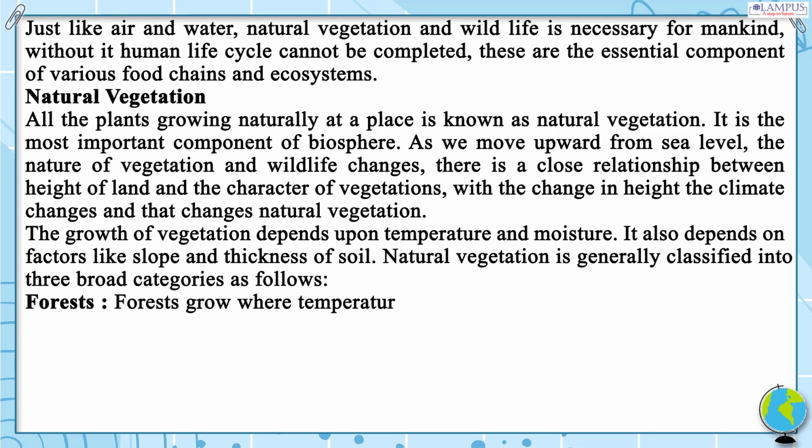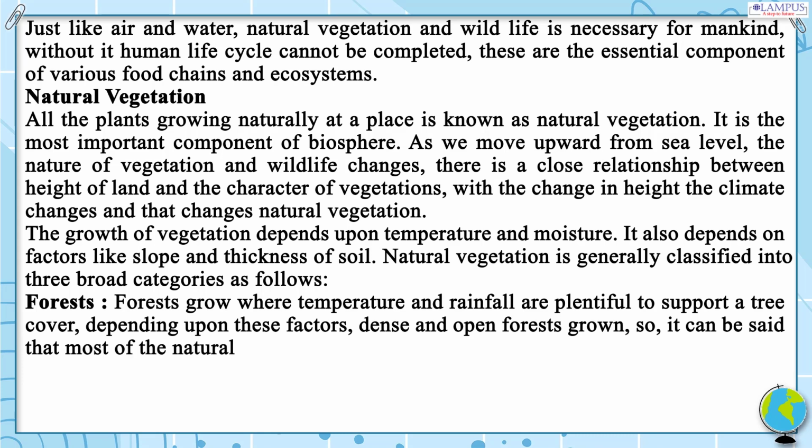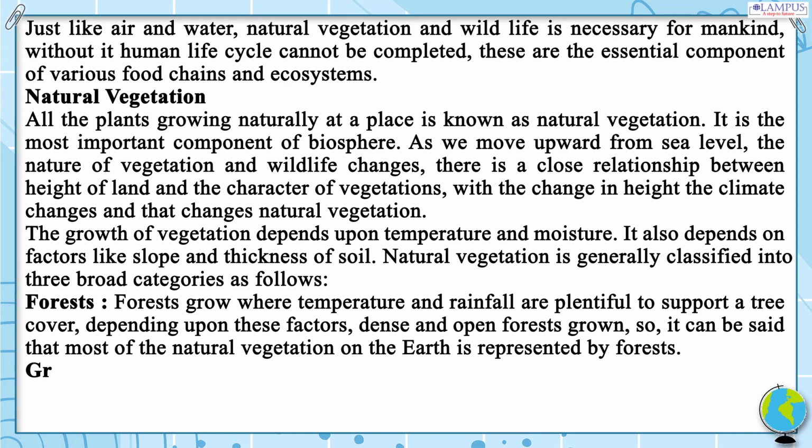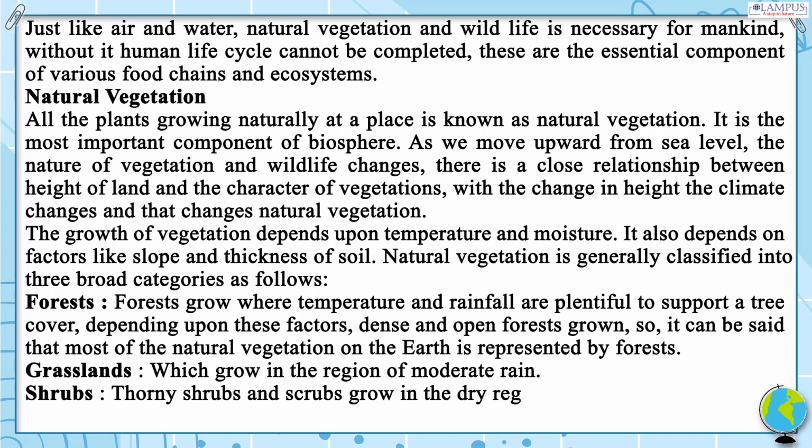Forests. Forests grow where temperature and rainfall are plentiful to support a tree cover. Depending upon these factors, dense and open forests grow, so it can be said that most of the natural vegetation on the earth is represented by forests. Grasslands, which grow in the region of moderate rain. Shrubs. Thorny shrubs and scrubs grow in the dry region.